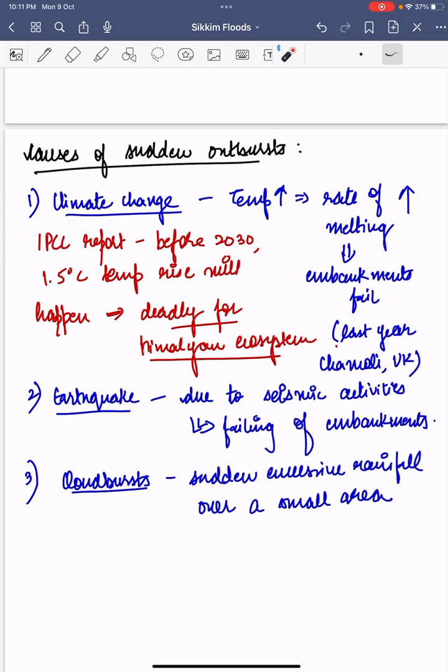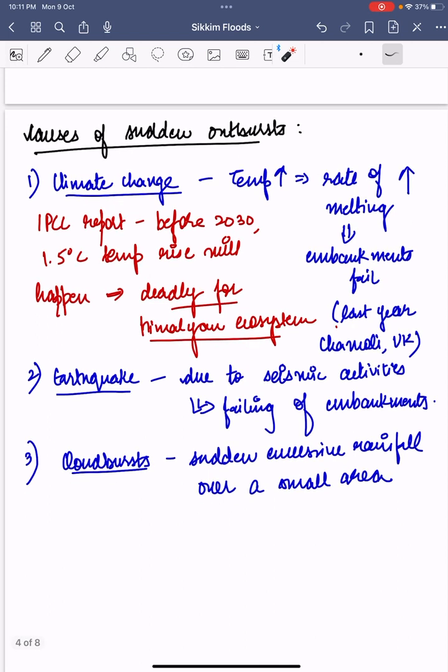As a result, the water collected is in huge amounts and it results in the failure of embankments because they cannot hold the excess water. The water exceeds the resistance power of the rocks and other debris, so it results in the failure of embankments and as a result instant flooding happens.